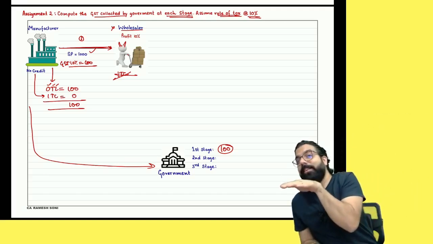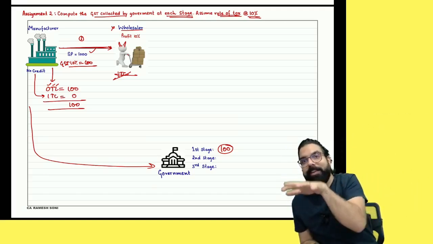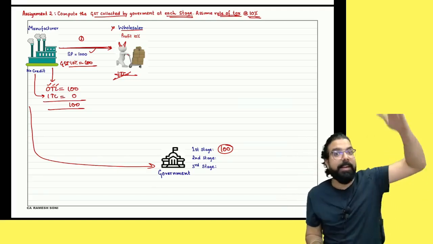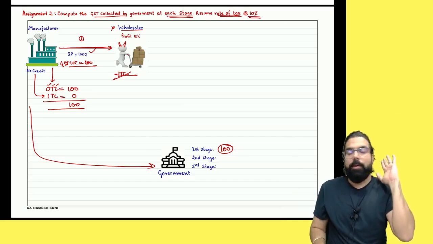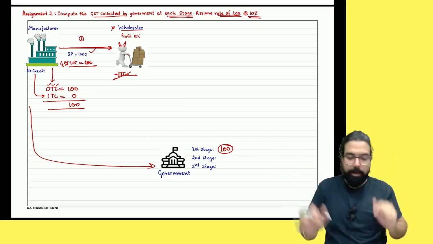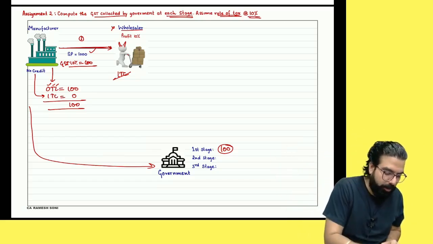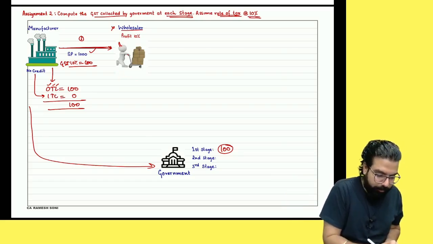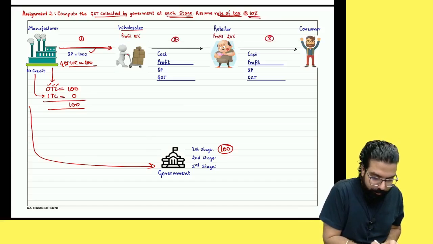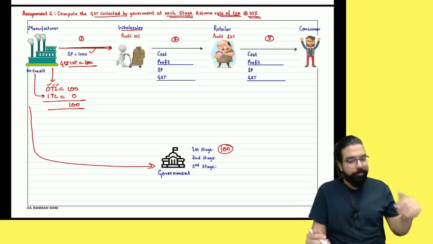And hence GST is a stage-wise collection. First stage, second stage, third stage. The time the stage stops, the government collection also stops. Can I go ahead, everyone? Chalo, we'll go back. Are we all clear till here? Okay.